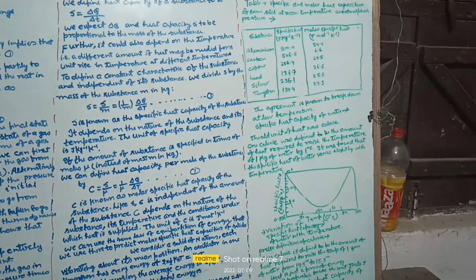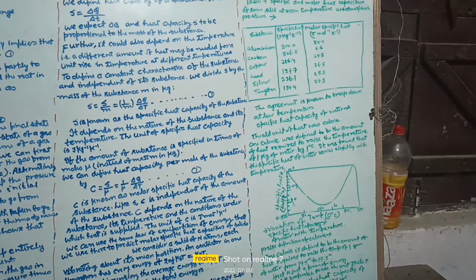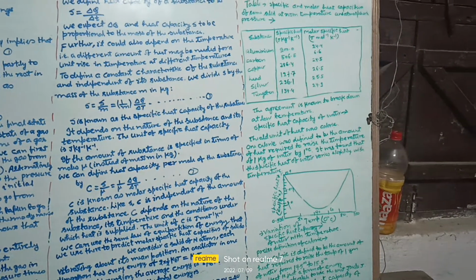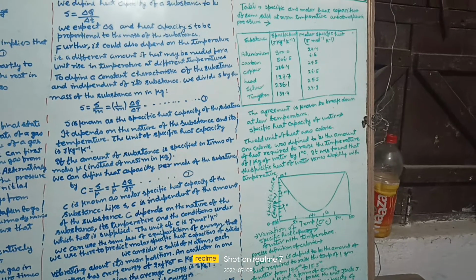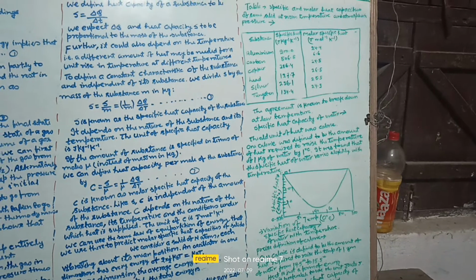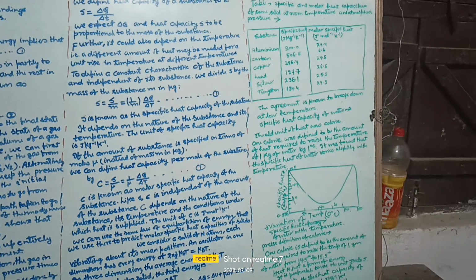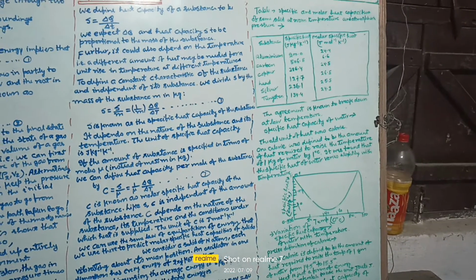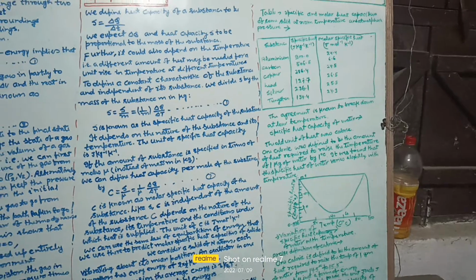It is called the mechanical equivalent of heat, J. We can use W is equal to JH, where J is the mechanical equivalent of heat, and its value is 4.186 joule per calorie.